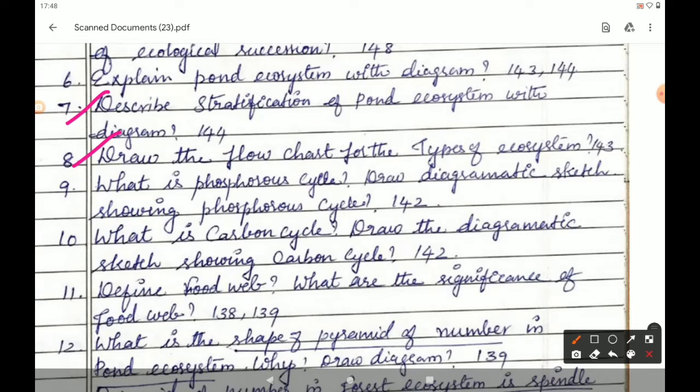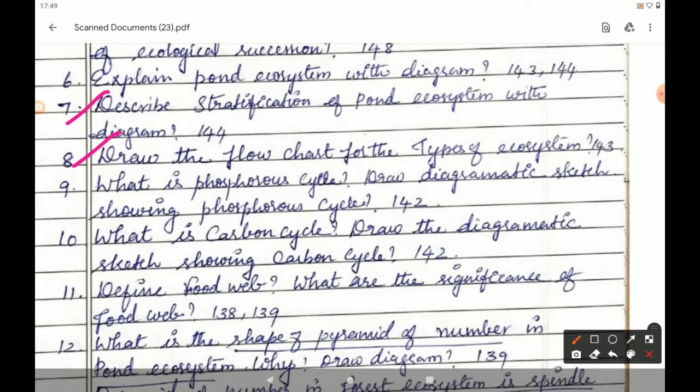The next question is 8th question. Draw the flow chart for the types of ecosystem. Page number 143. Different types of ecosystem. In page number 143, under the heading 7.2.10 types of ecosystem, there is a flow chart given.